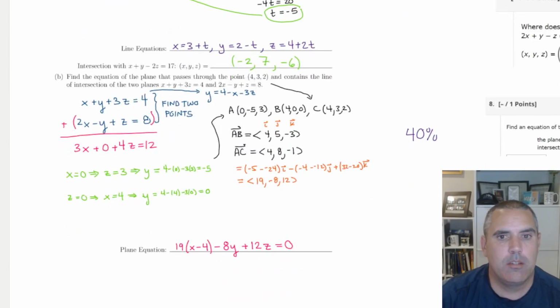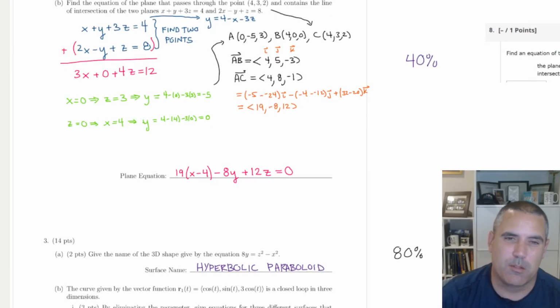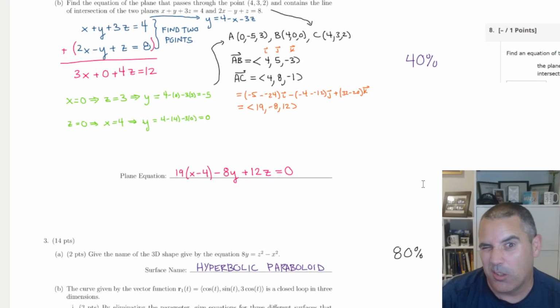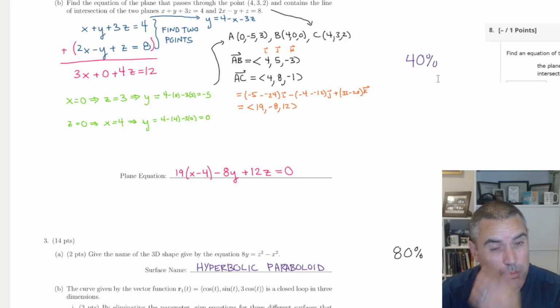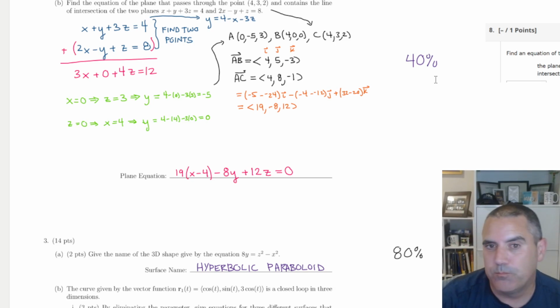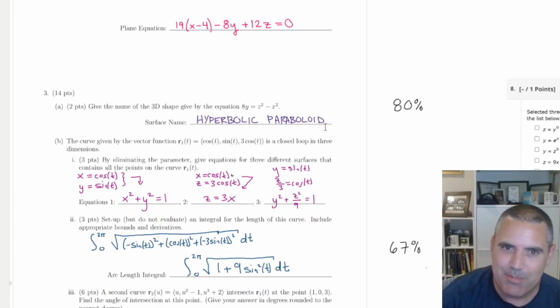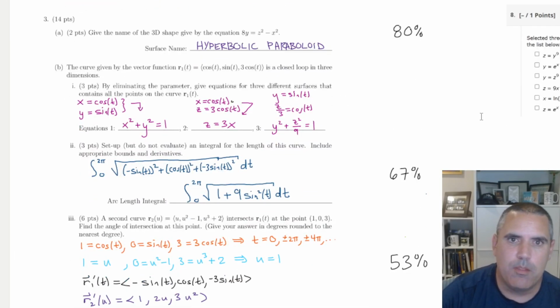Okay, the equation for a plane. This question I think I asked almost identical on one of my 2 most recent exams. So if you had no idea how to start it, I was a little surprised that 40% missed this. But now you know. That's what I hope this helps. 80% knew the name of that thing, so that's good. This question, it was like 25%. I accidentally erased this. And I talk about this in some length in my post.